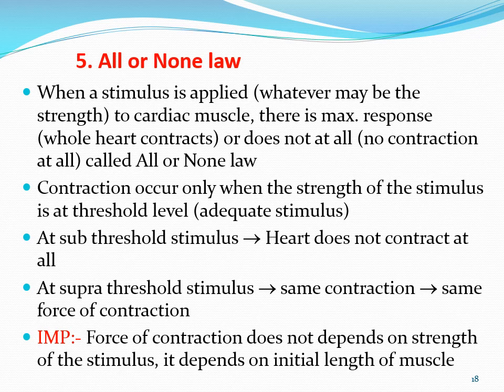The heart contracts only when the stimulus is adequate, and there is a contraction of 100%, the whole heart contracts. So if you see the importance of this property, we can say that force of contraction does not depend on the strength of the stimulus. It depends on the initial length of the muscle.